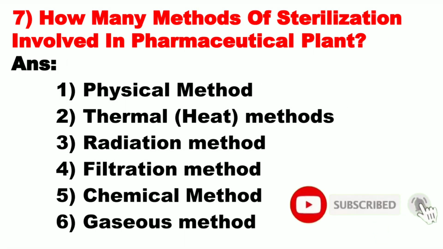Question number 7. How many methods of sterilization are involved in the pharmaceutical plant? Number 1, physical method. Number 2, thermal method. Number 3, radiation method. Number 4, filtration method. Number 5, chemical method. Number 6, gaseous method.